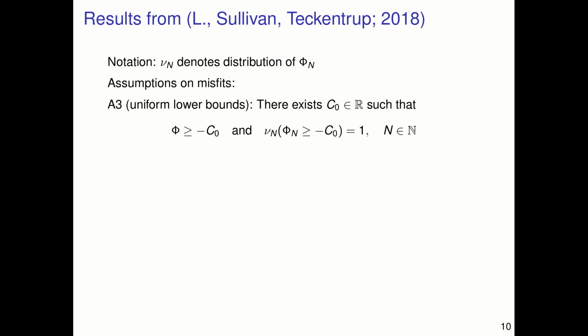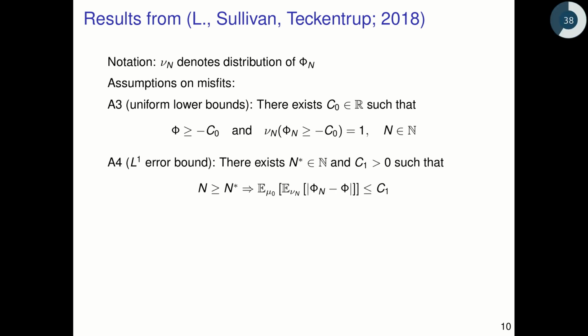So recall that the notation nu n denotes the distribution of phi n. Let's place some assumptions on these misfits. The first is a uniform lower bound. There exists a real number, C0, such that the true misfit phi is bounded from below by minus C0, and nu n almost surely, the random misfit phi n is bounded from below by minus C0 as well.